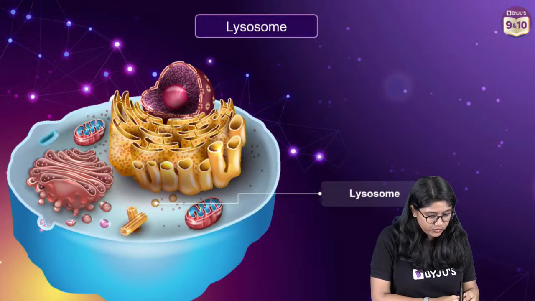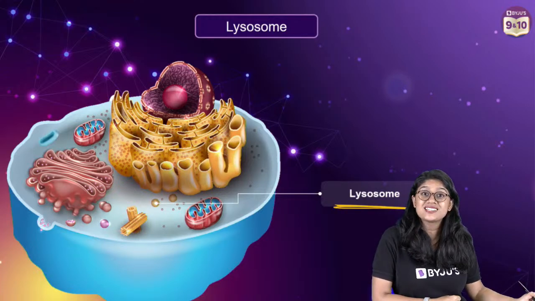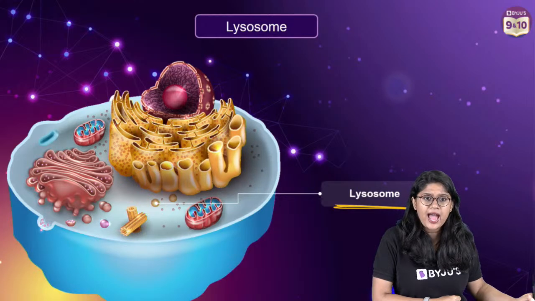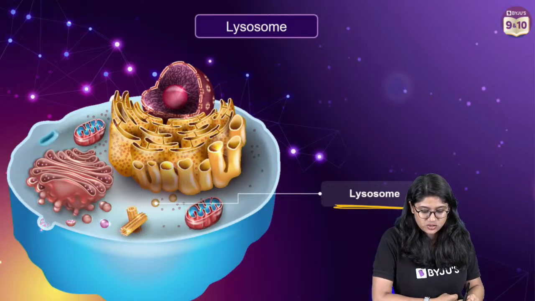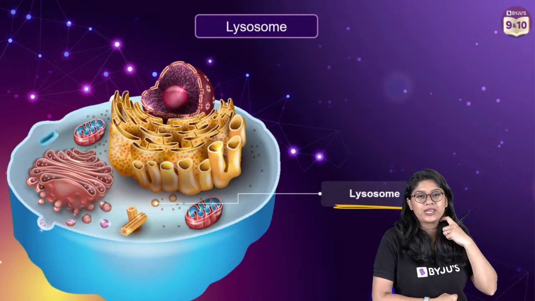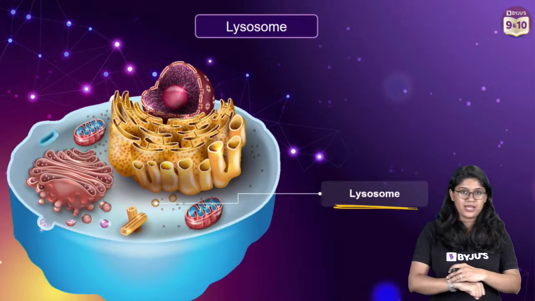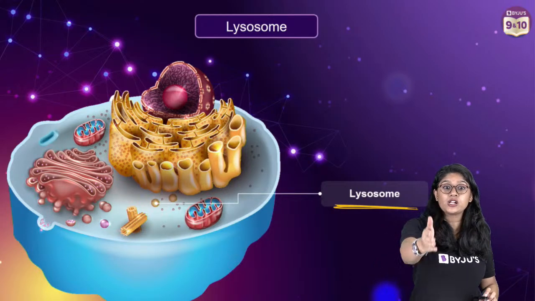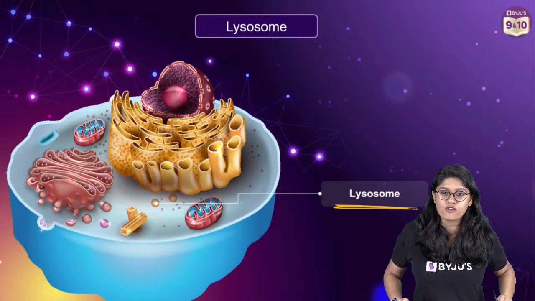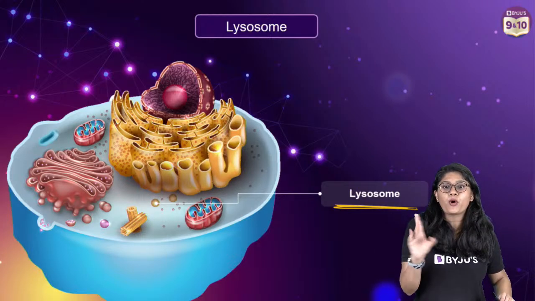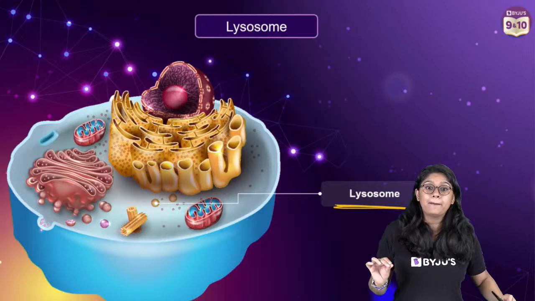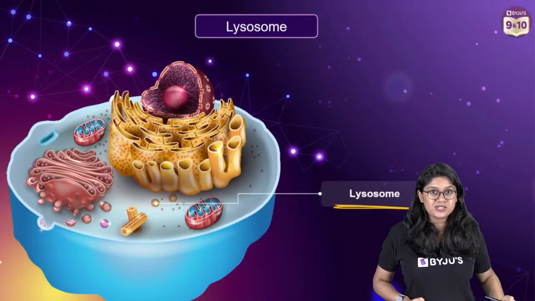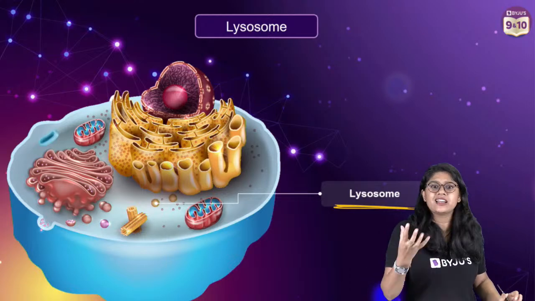Now lysosomes, if you look over here, are synthesized by the Golgi apparatus, and the main function of the lysosomes, everyone, is to keep the cell clean, to make sure there are no unwanted things inside the cell. We also call them the suicidal bags of the cell. One of the most important things we have to remember about the lysosomes is that they're the suicide bags of the cell, and let's understand why.